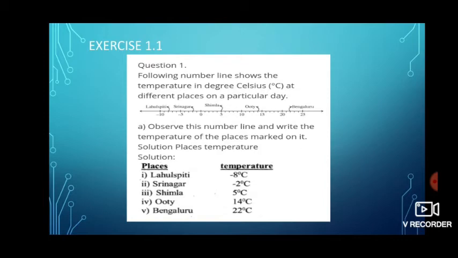Now, we are going to mark the different places and the temperatures marked on the number line. First one is Lahul Spiti. Here Lahul Spiti is in the negative part of the number line, and if we count the small dots, we can observe that it is at minus 8 degrees Celsius. In the same way, Srinagar is at minus 2 degrees Celsius, Shimla is at 5 degrees on the positive side, Ooty at plus 14 degrees Celsius, and Bengaluru at 22 degrees Celsius. Here we can observe that the coldest place is Lahul Spiti and the hottest place is Bengaluru.